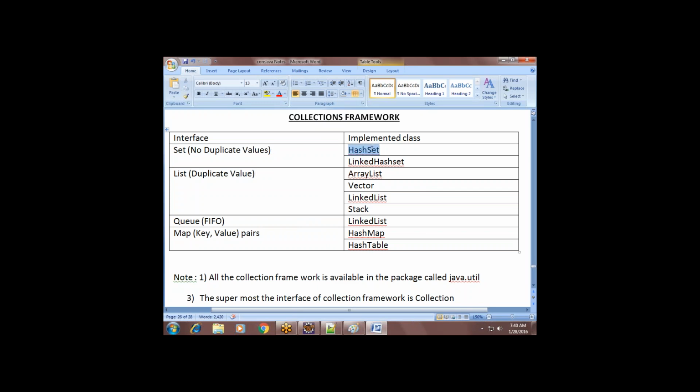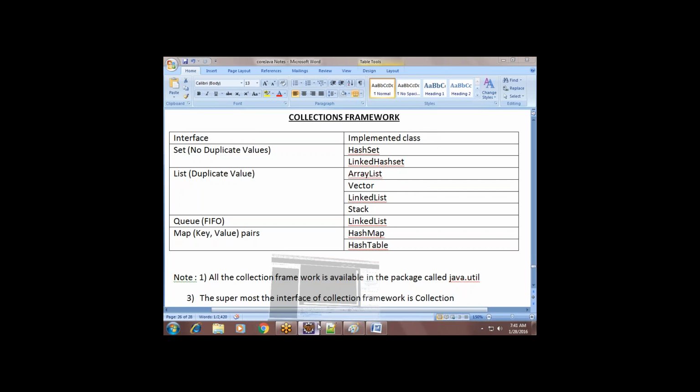So first let us see the hash set. This is the class implemented by set interface. So if you implement set interface, can you allow the duplicate values? Does this class allow duplicate values? No, right? Because what is the super interface for this? Set. And what about this class? Does this allow duplicate values? No, because again it is an interface. And what about array list? Does it allow duplicate values? Yeah. Now you understand, right?